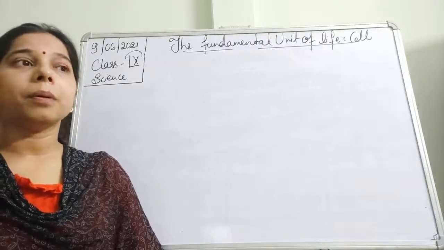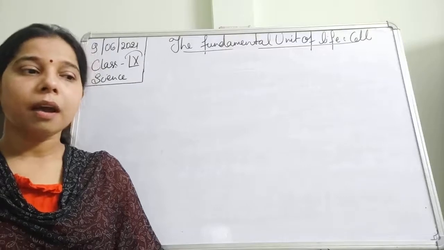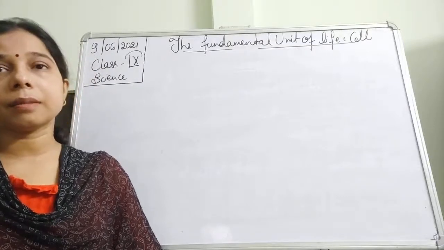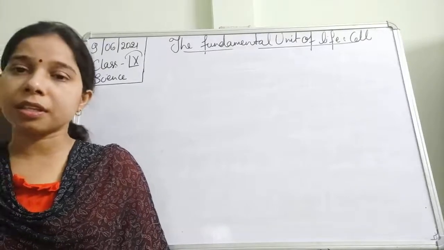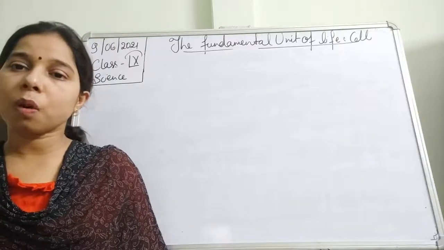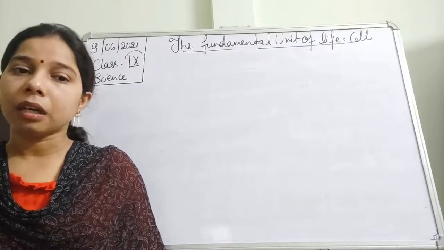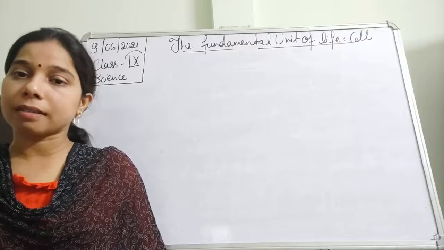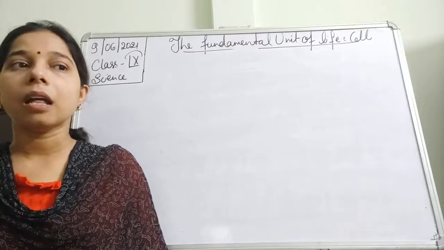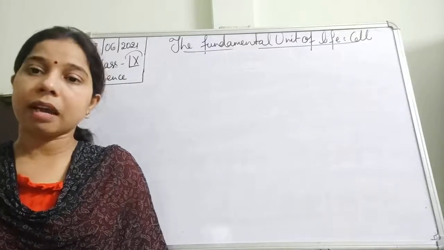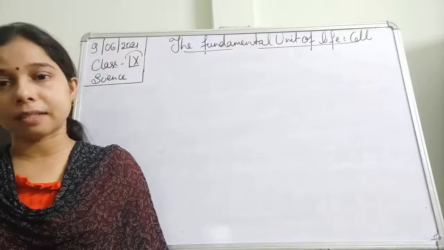Then the discovery moves on, and this reaches Schleiden and Schwann. Both of them had given a theory which we call the cell theory, and they had explained that all the cells are actually coming from pre-existing cells.